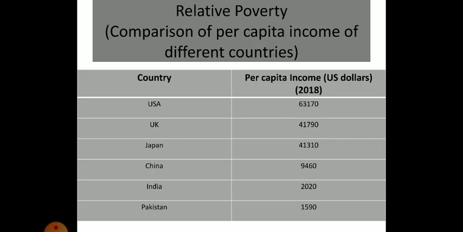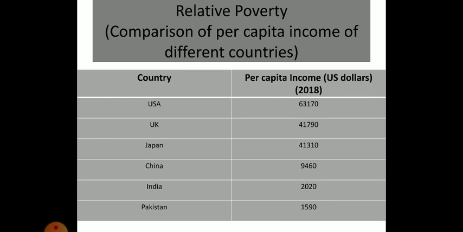Now we talk of relative poverty. Relative poverty, as I told before, is actually on the basis of the comparison of per capita income of different countries. In the table we can see I have taken some countries of the world, and along with it we can see the per capita income, which is in US dollars. The figures are of 2018 and this data is of World Development Report 2019.